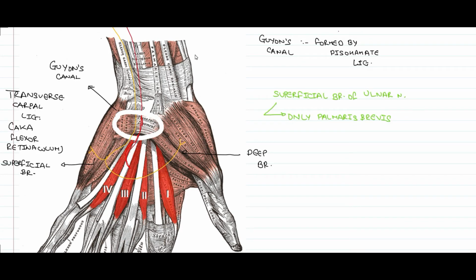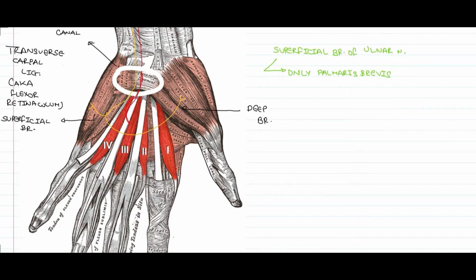An important point to note about the palmaris brevis is that it is present in the hypothenar region, that is the region of metacarpal near the little finger, but is not included within the hypothenar compartment. So both the palmaris brevis and the hypothenar muscles should not be confused.